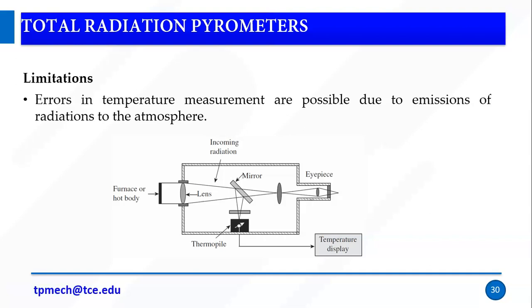So this is another image of a total radiation pyrometer, where we have a furnace or hot body whose temperature we are going to measure, and we have a lens. The radiation emitted by the hot body is focused to the mirror. Then it is passed through the mirror to the thermocouple. In order to view this, we have an eyesight here.